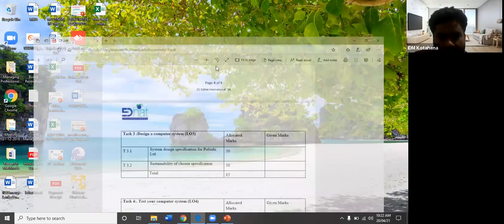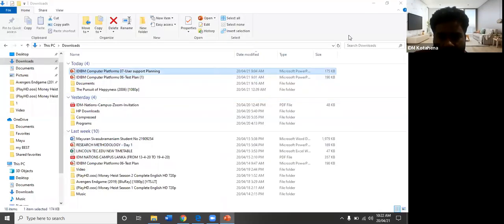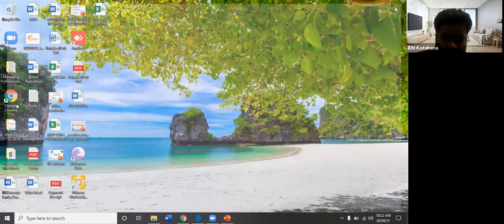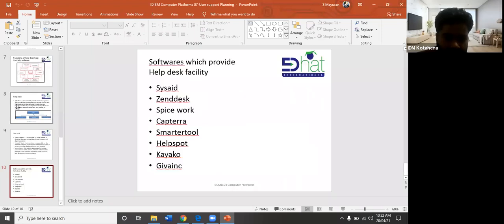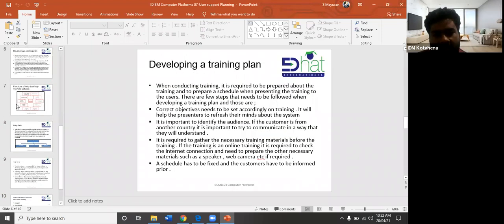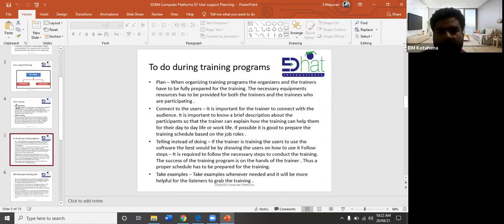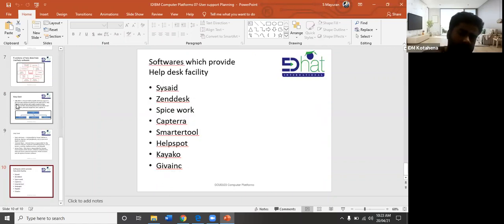Okay. So one more chapter is there, the last one. That is about end user support. It's also small. Only 10 slides are there. End user support. That is the last chapter. With that we are fully completing the CP. Then you have these assignments to be done. Then there is an online examination.